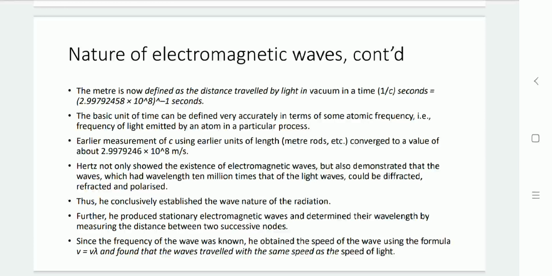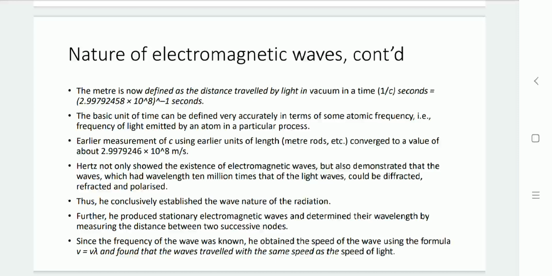Here an electromagnetic wave can be demonstrated as a wave with 10 million times the wavelength of a light wave, and they can propagate by reflection, refraction, diffraction and polarization. These forms define in a standard way that the electromagnetic wave is in the nature of radiation.